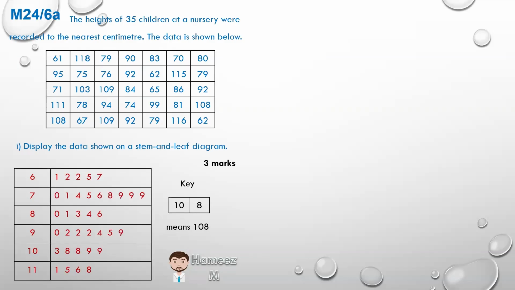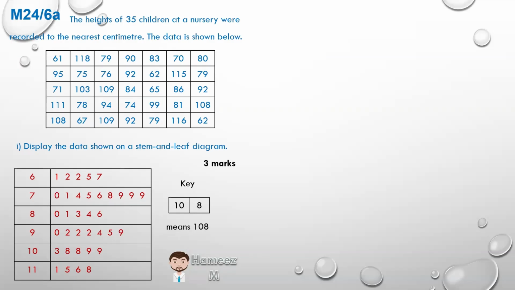Look at the first number up on top in the raw data: it is 61. That means there's a 6 followed by a 1. And if we move across in the second row, we'll see 62, so that's a 6 with a 2. And it goes on, and I've completed the entire thing here.